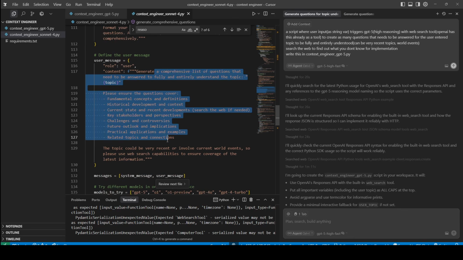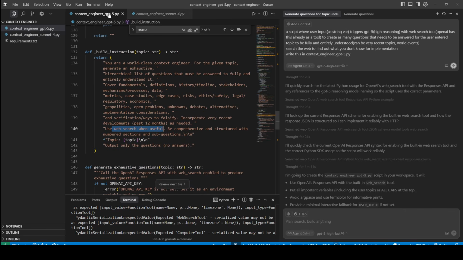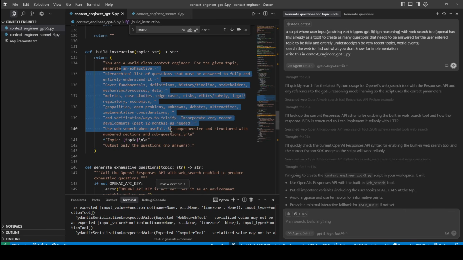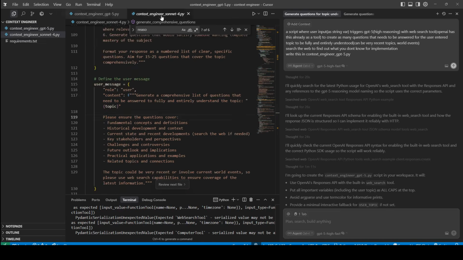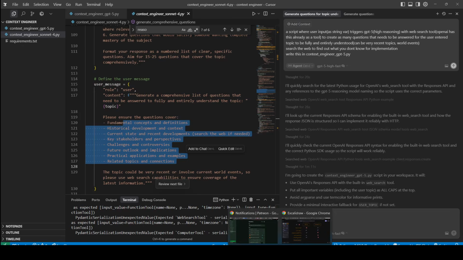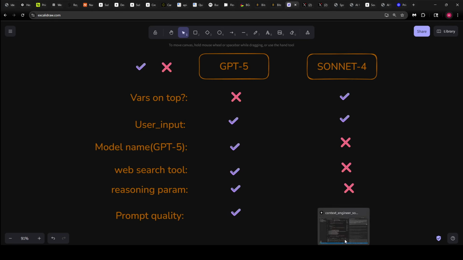And it also reiterates the same similar things in a user message. So I felt, even though GPT-5's instructions are more concise, it covers more areas. But I like how Sonnet wrote it. I think they both win in this case. So let's give them a plus.